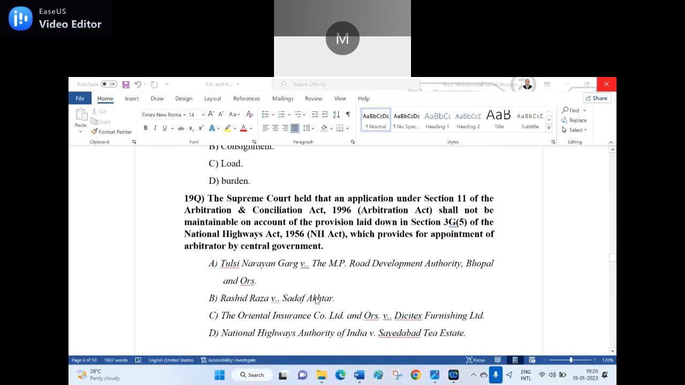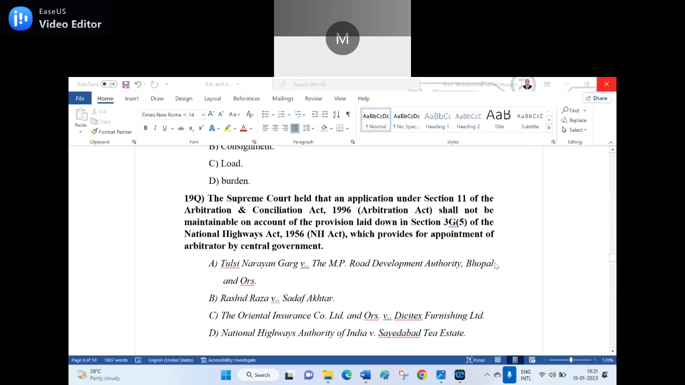19th question. Everybody mute. Unless I say shoot, you can unmute. The Supreme Court held that an application under Section 11 of the Arbitration and Conciliation Act 1996 shall not be maintainable on account of the provision laid down in Section 3G and sub-section 5 of the National Highways Act 1956, that is the NH Act, which provides for the appointment of arbitrators by the central government. In which case law is it decided?